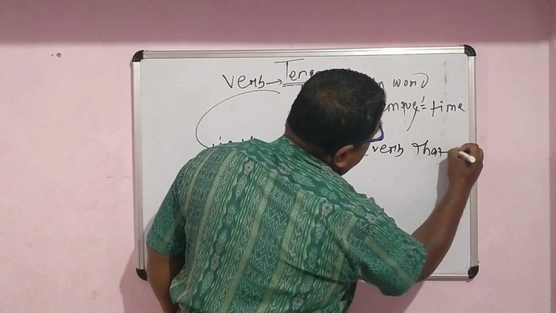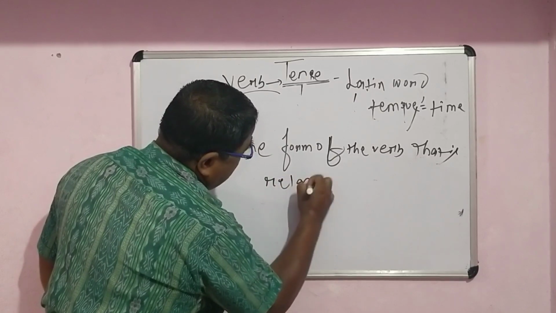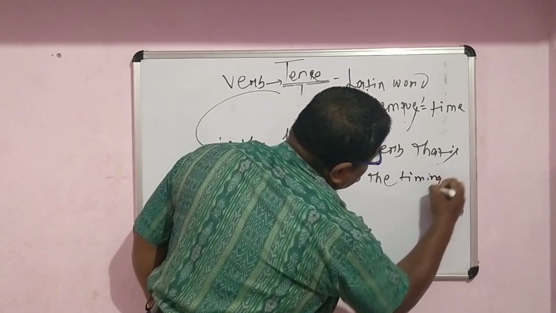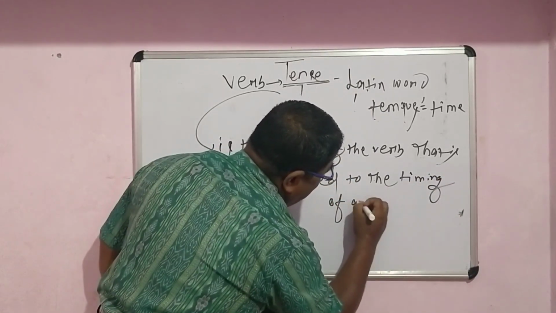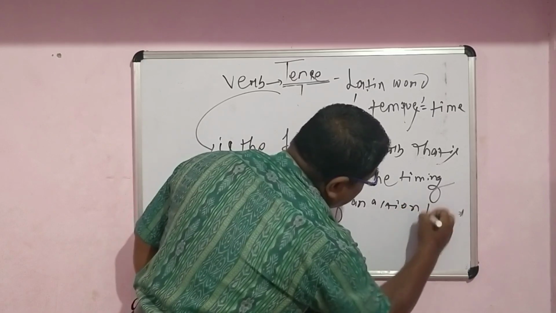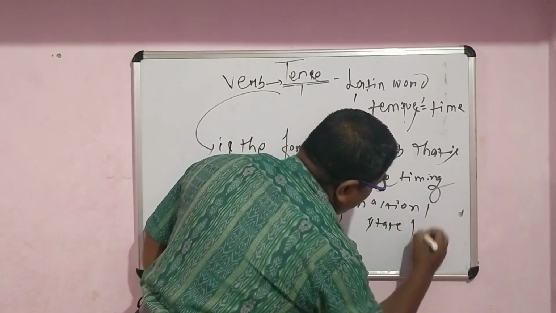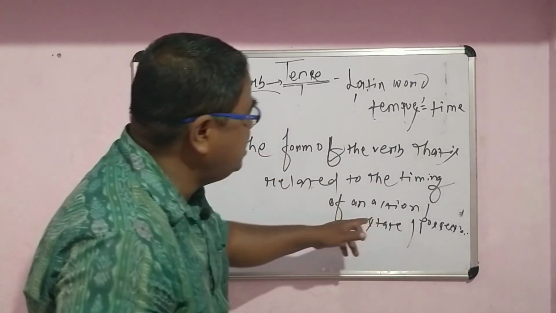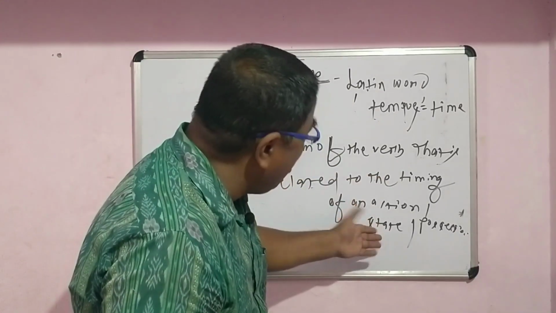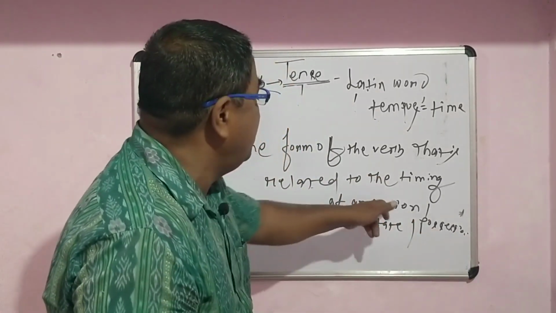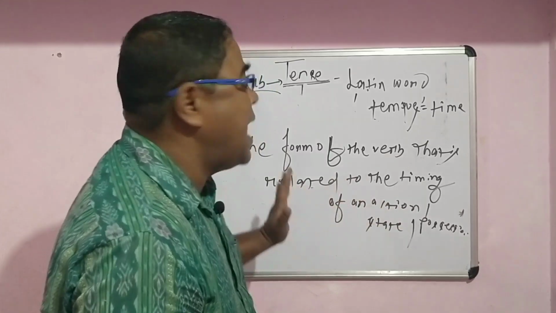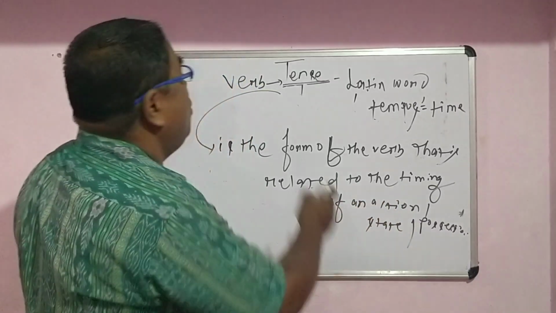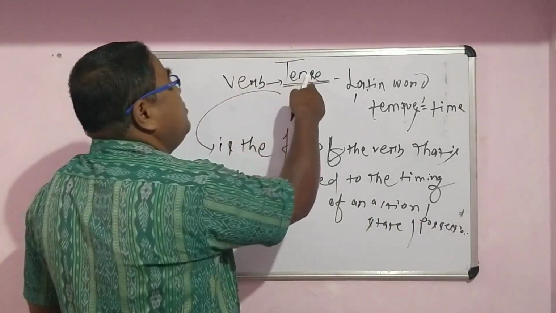that is related to the timing of an action, or state or possession. I have already told, your verb always refers to action, state or possession. You may obviously skip over state or possession, but you can't simply escape from action, because most of the verbs are directly or indirectly related to action. So from the verb we have the tense.